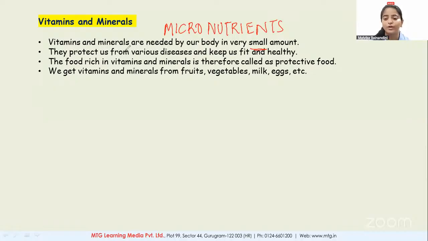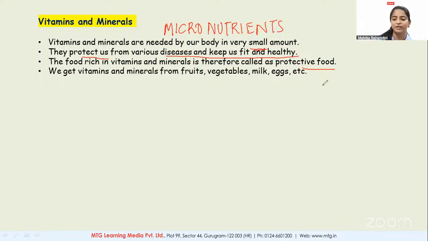And what is the role of vitamins and minerals? They protect us from various diseases and keep us fit and healthy. So food rich in vitamins and minerals is known as protective food. So we learned about three types of foods: energy giving food, carbohydrates and fats; bodybuilding food, proteins.